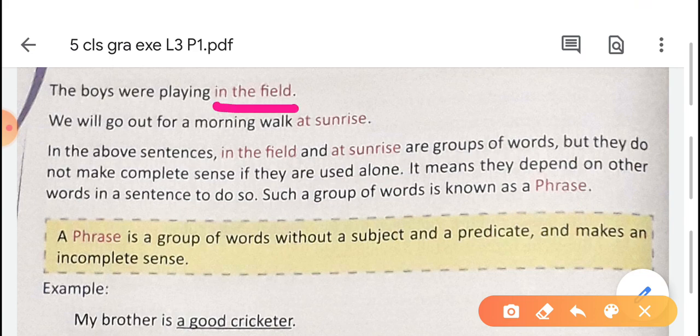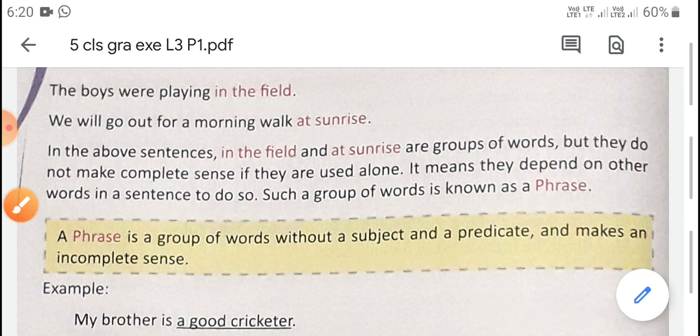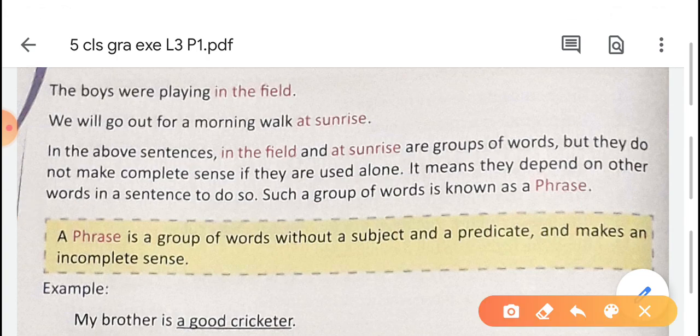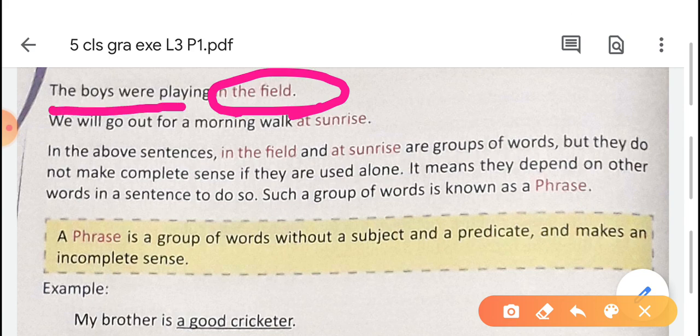It means they depend on other words in a sentence. For example, "in the field" will not give us any complete sense by itself.